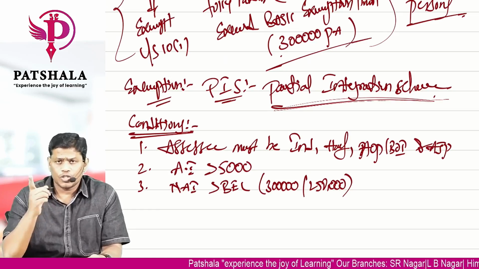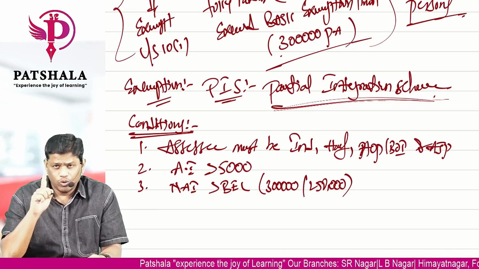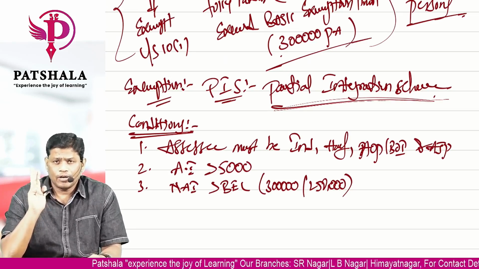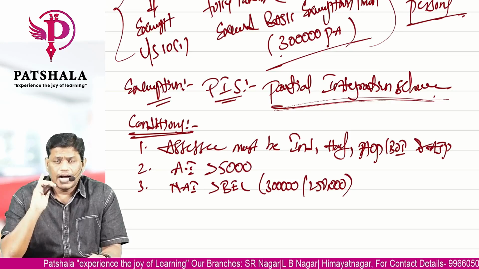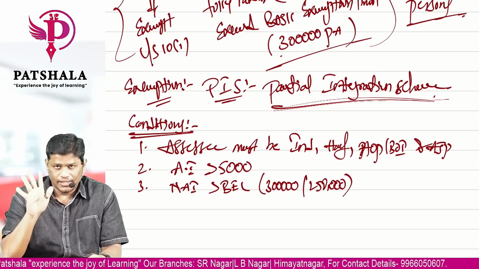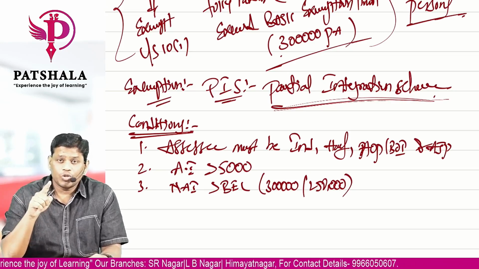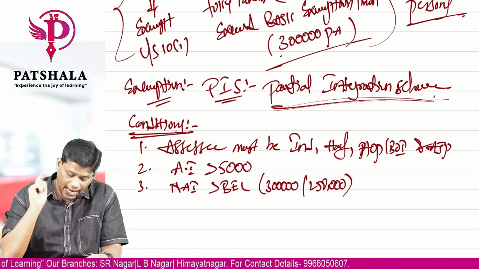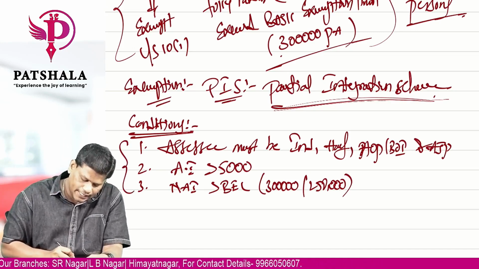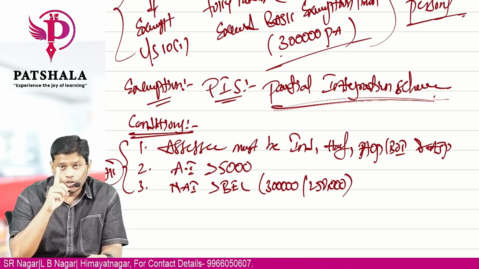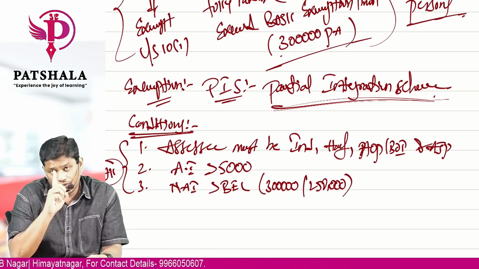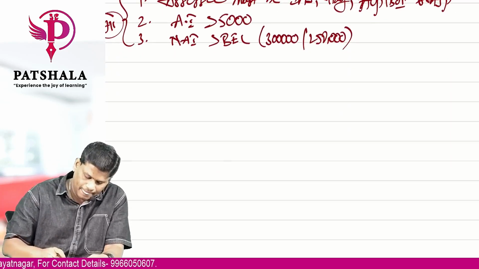First, the assessee must be an individual, HUF, AOP, BOI, AJP. Agricultural income should be more than 5,000. Non-agricultural income should be more than the basic exemption limit. And all these conditions should be satisfied, not only one. If all are satisfied, then